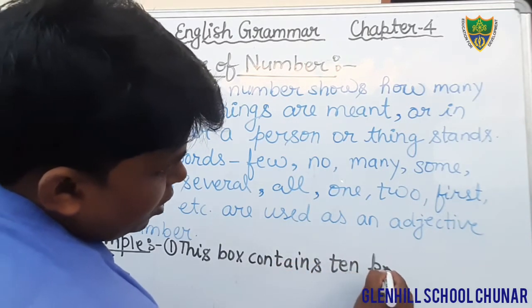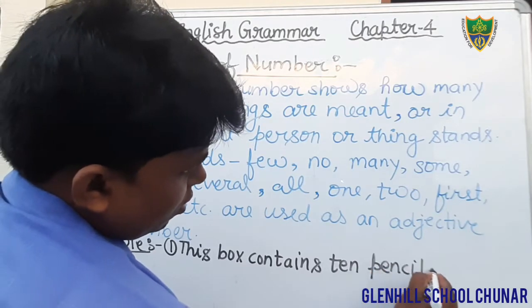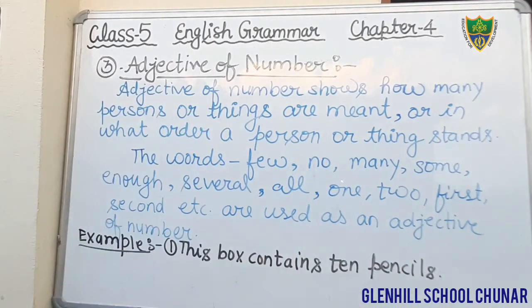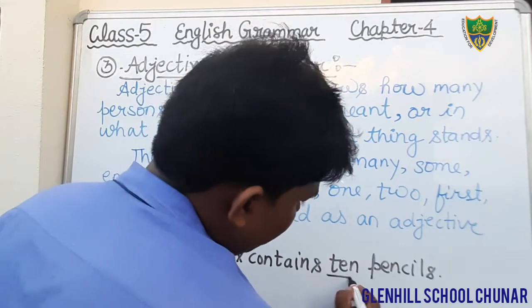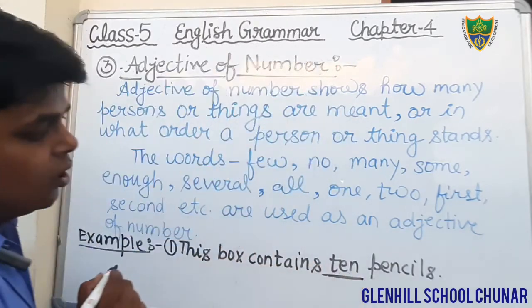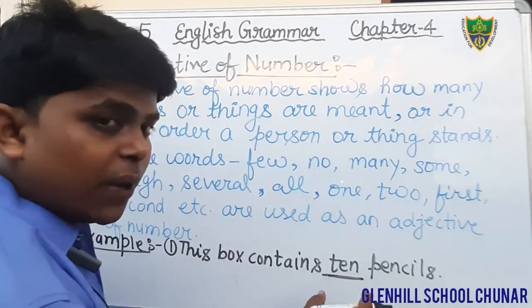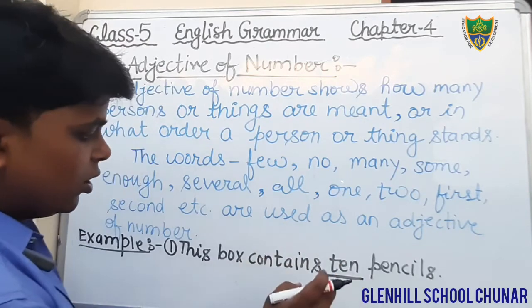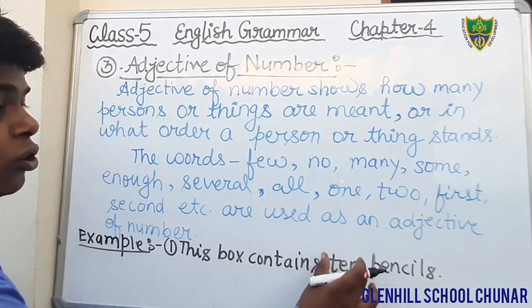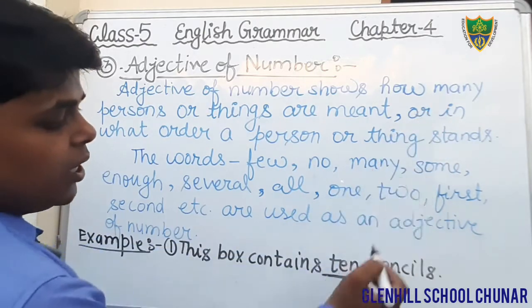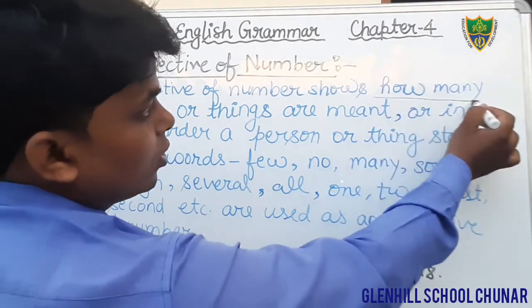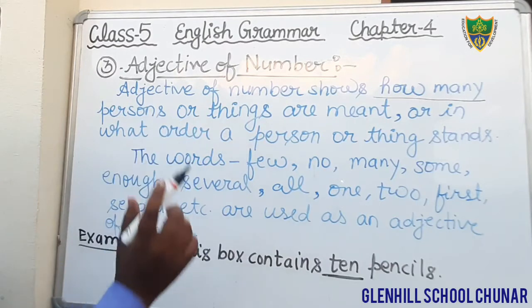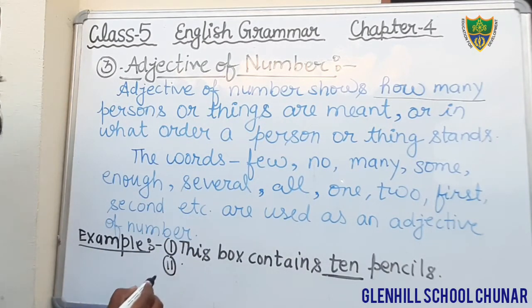Okay students, in this sentence, this box contains 10 pencils, what is the adjective of number? The word 10, because we can count the number of pencils. It denotes how many pencils. It gives the answer to the question how many. Therefore, we can say that it is adjective of number. Okay, come to the next.